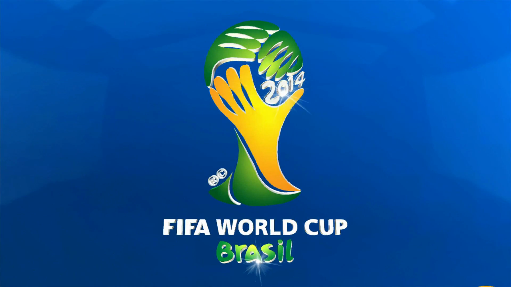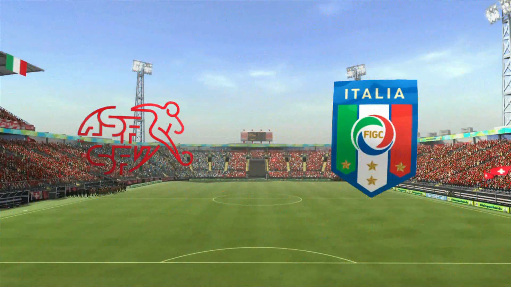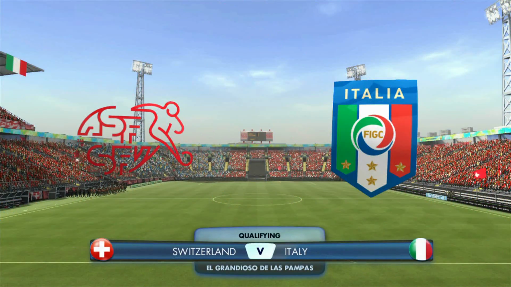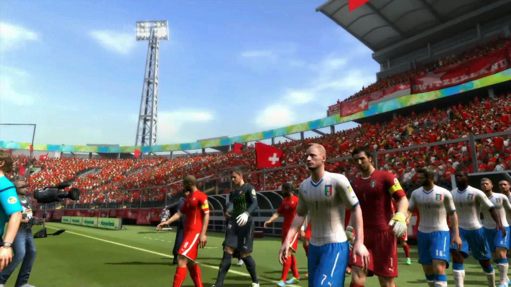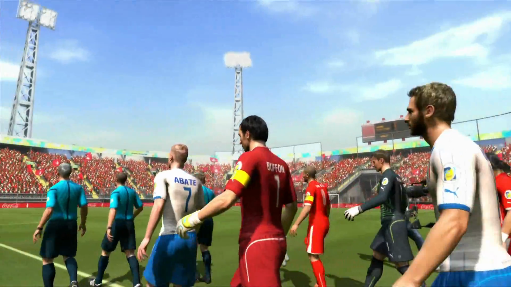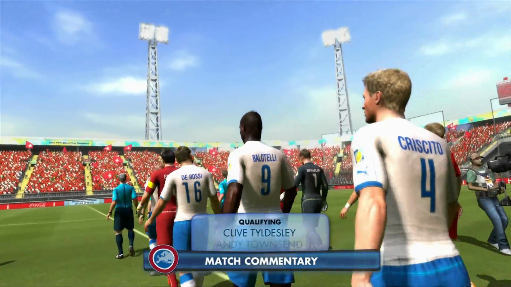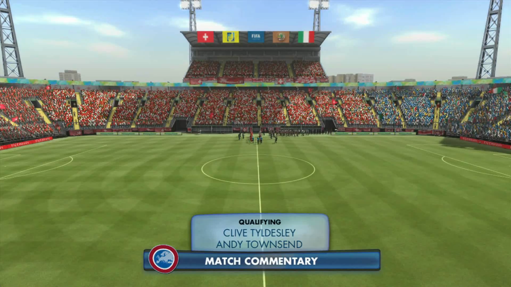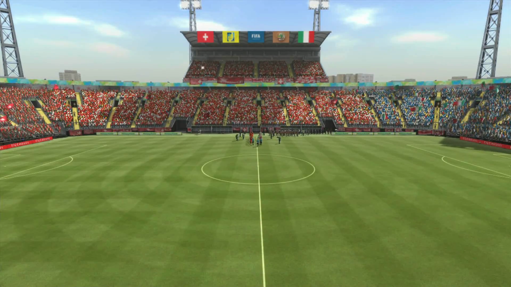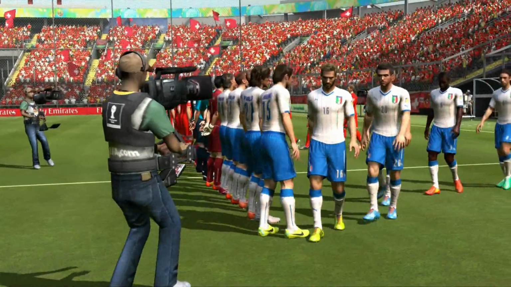So, our first match, Italy versus Switzerland. I forgot to set the stadium to a different one, so you're going to have this one, unfortunately. I completely forgot to change it to a quarterfinal thing, but it's fine. Whatever, it's okay. It's still the same premise. So, Switzerland and Italy then.